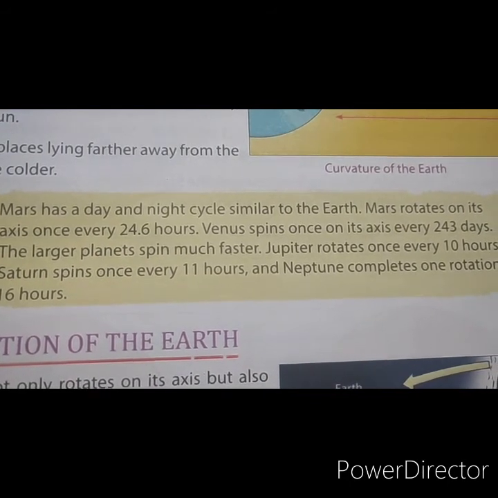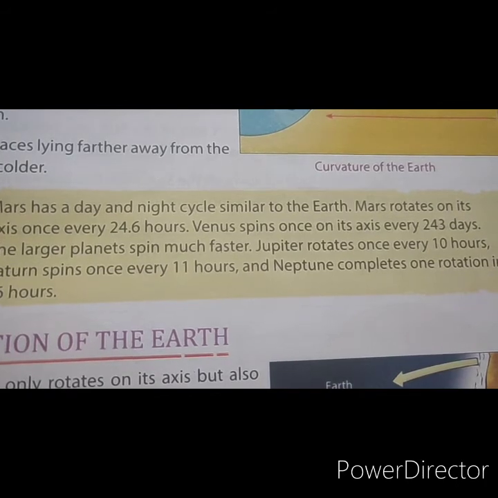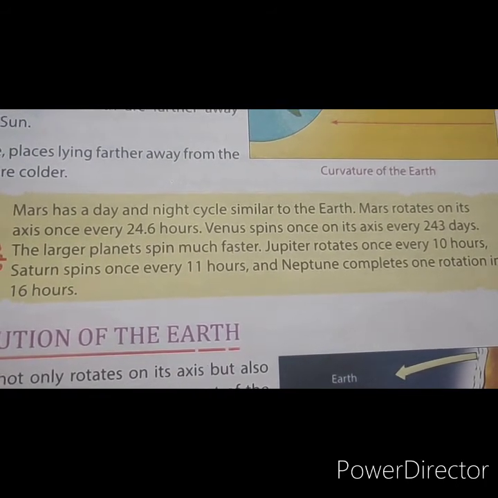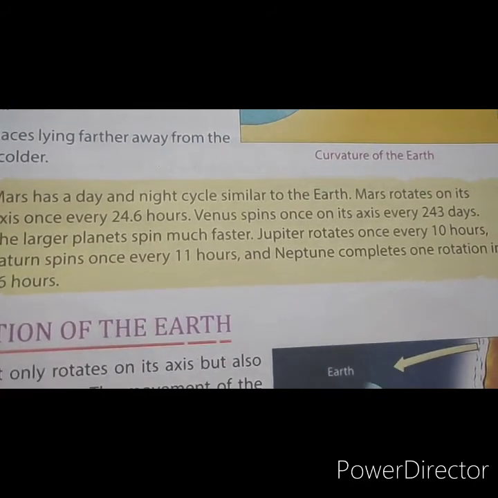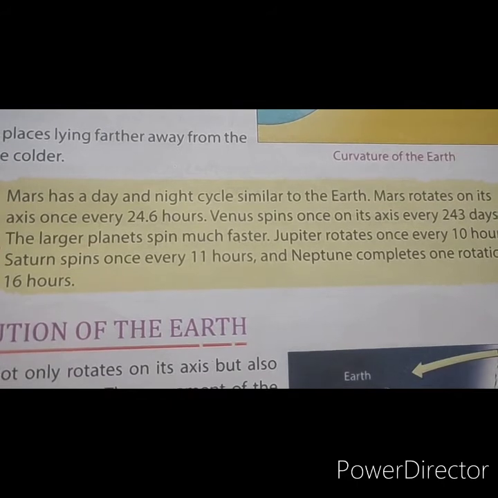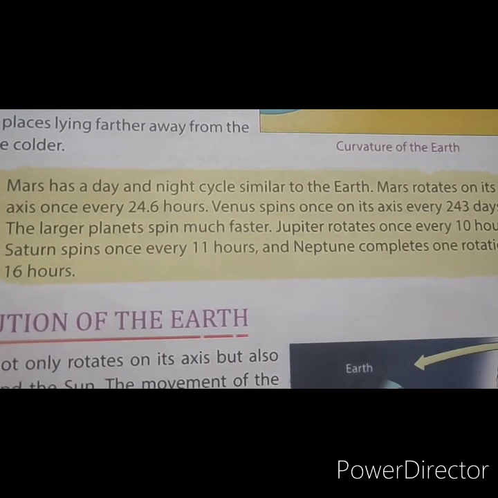Venus spins once on its axis every 243 days. That means Venus spins slower than the Earth and Mars.